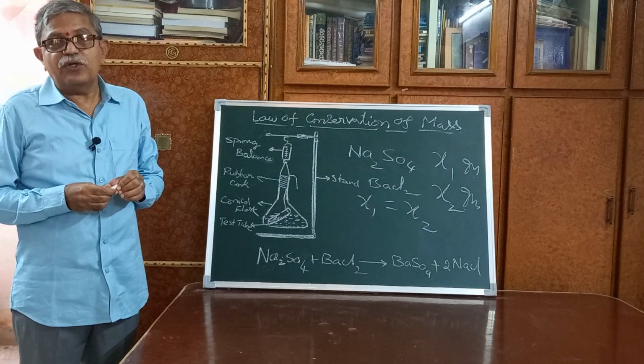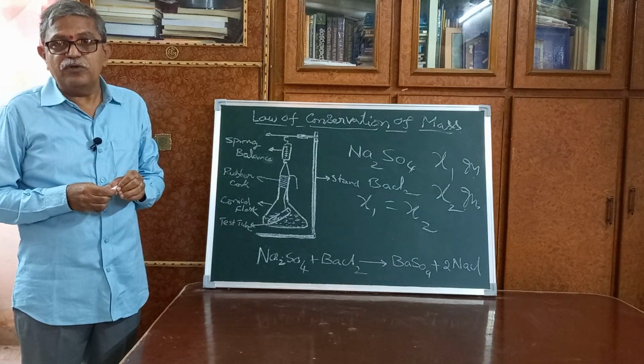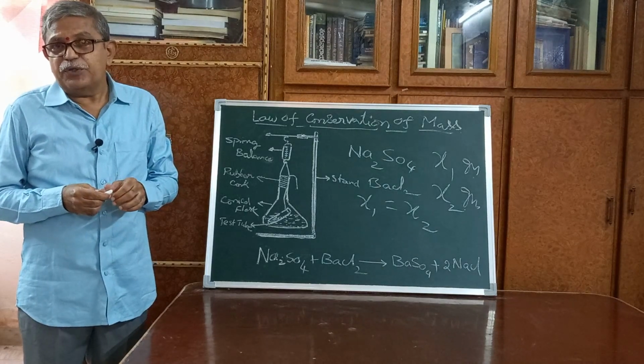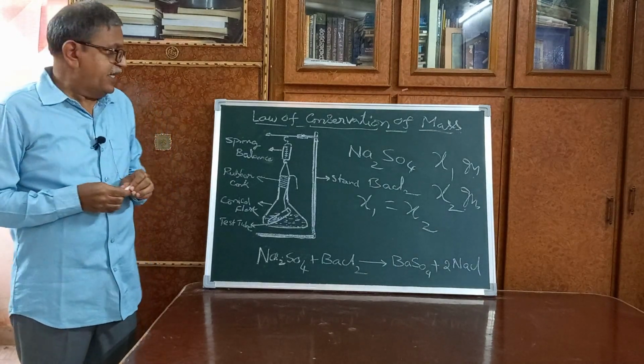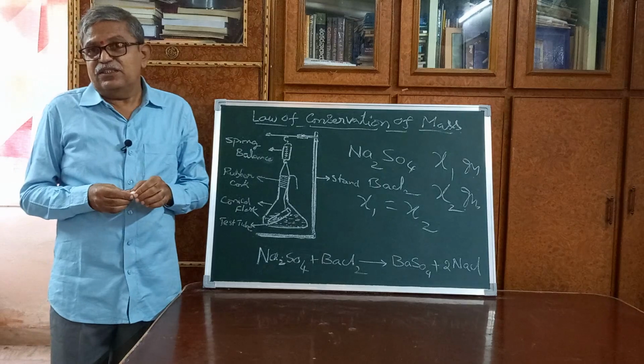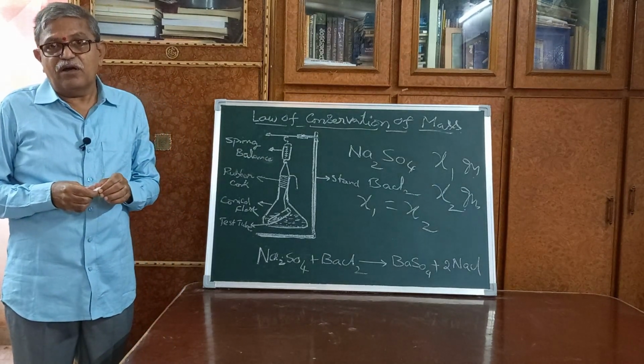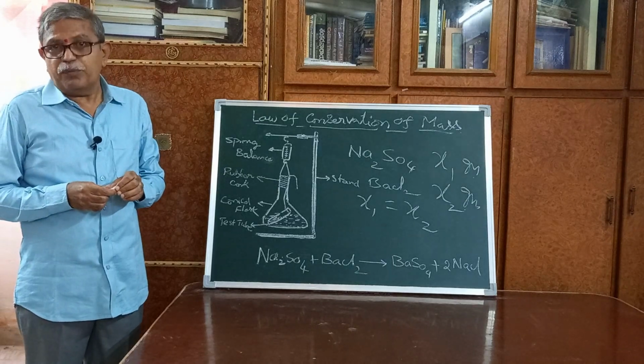By using that apparatus, he verified and proved the law of conservation of mass, which was proposed by Antoine Lavoisier. Next, there is another law, that is the law of constant proportions or law of definite proportions.